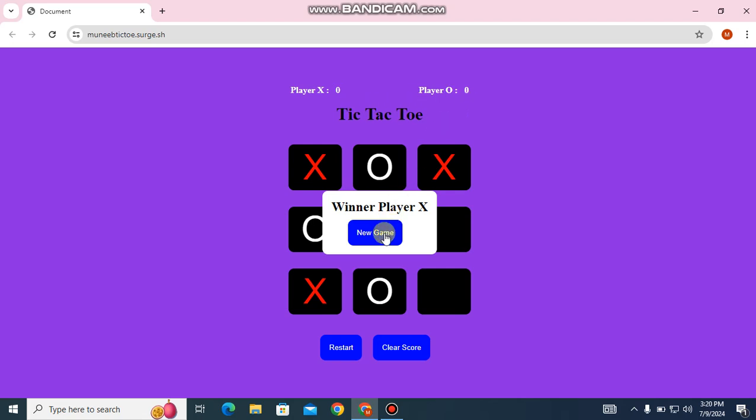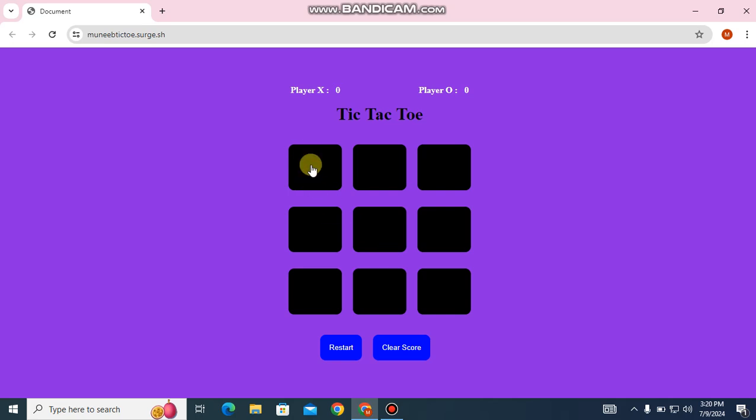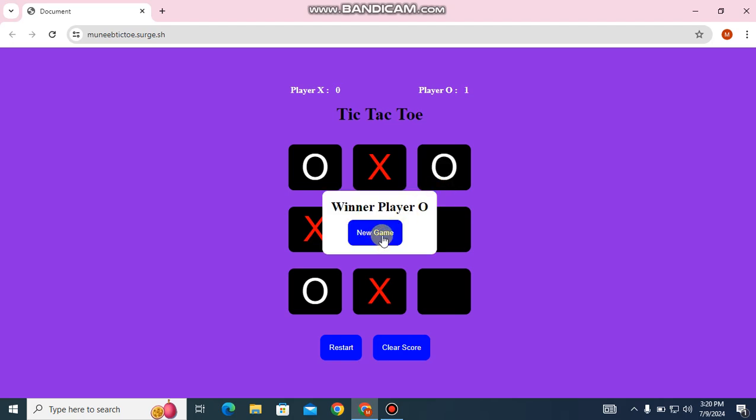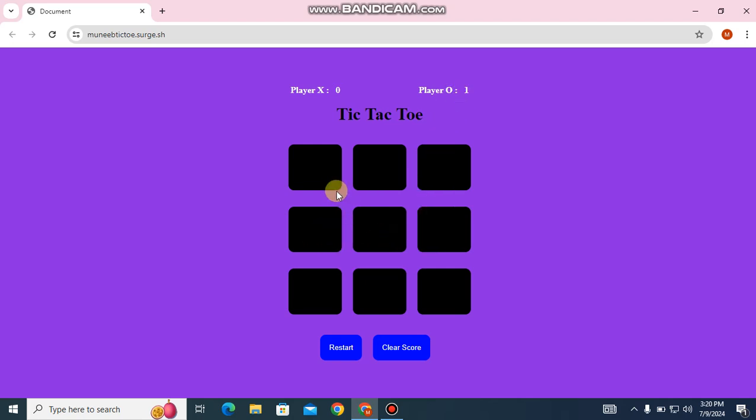When you click new game, the game starts from new. Now player X wins, so player X's score increases, and we try a new game.